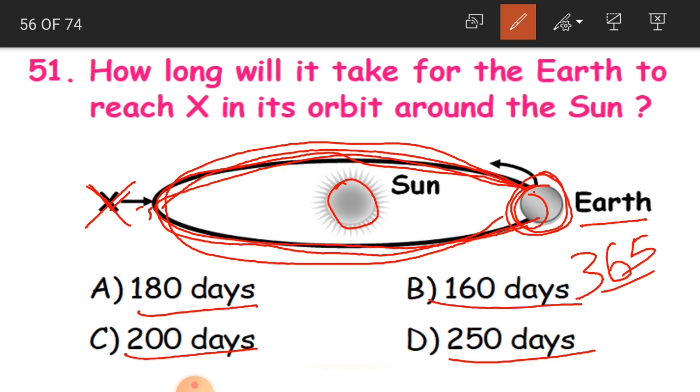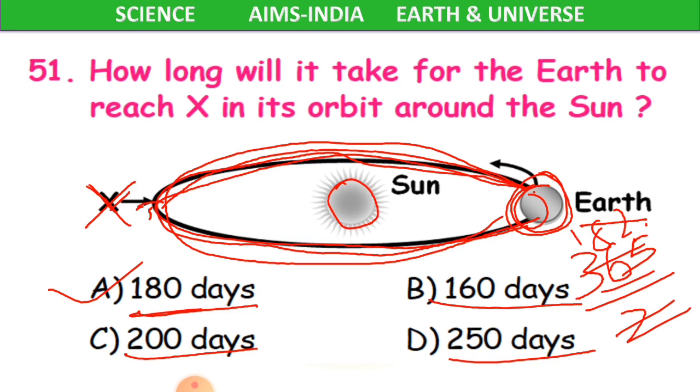But this is only halfway. So we have to divide it by 2. So how much are you going to get? 182 point something. But in our options we have 180 days. So A is the correct answer, approximately, only 2 days less. Clear, children? So A is the correct answer for that.